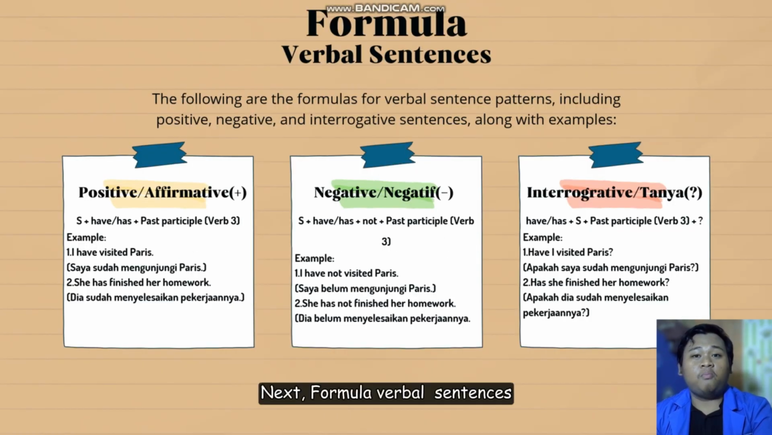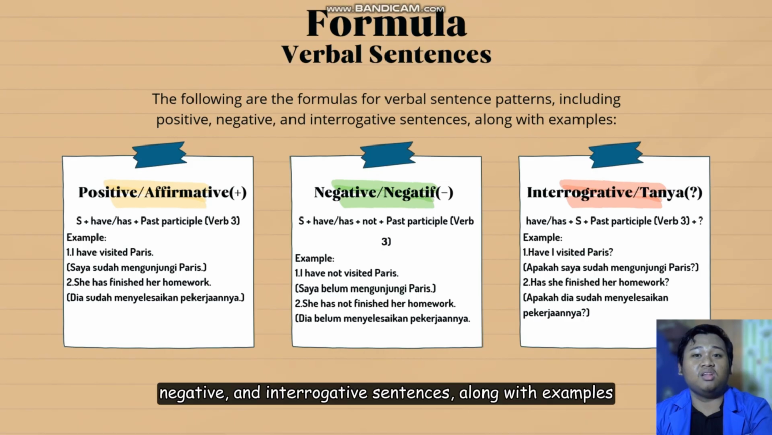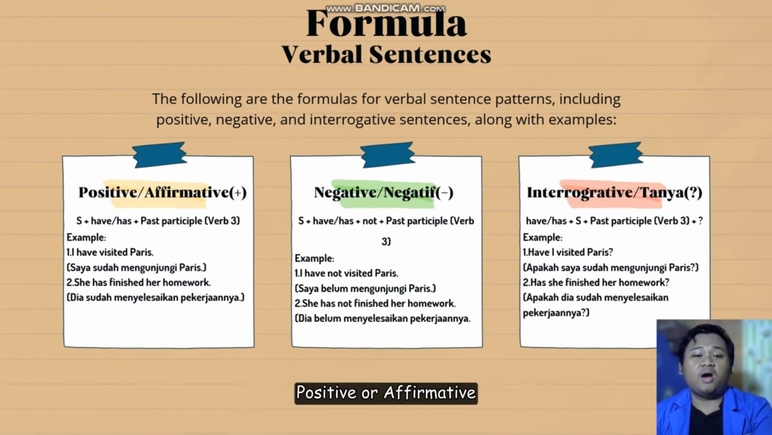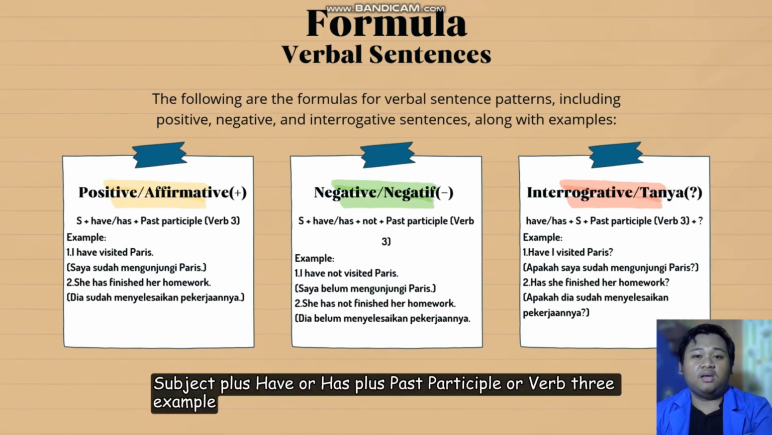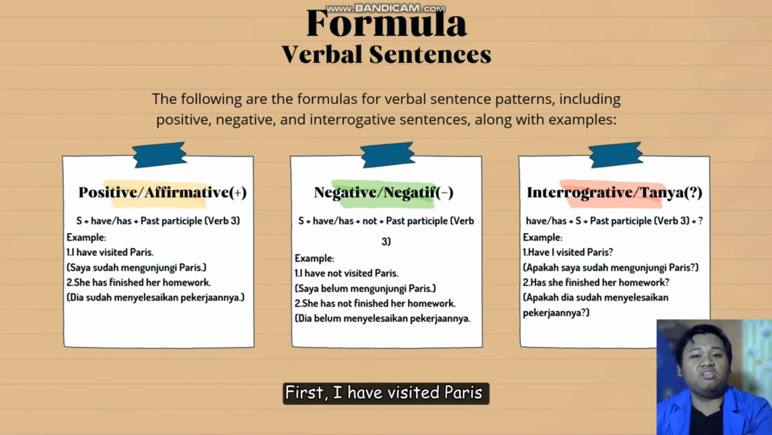Next, formula verbal sentences. The following are the formulas for verbal sentence patterns, including positive, negative, and interrogative sentences, along with example. Positive or affirmative. Subject plus have or has plus past participle or verb 3. Example. First, I have visited Paris. Second, she has finished her homework.